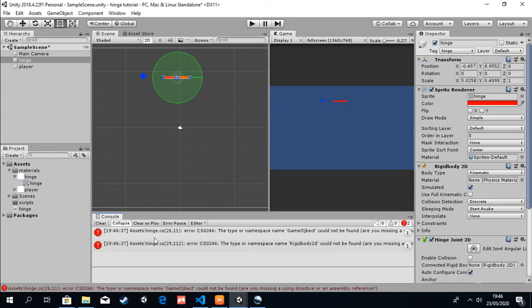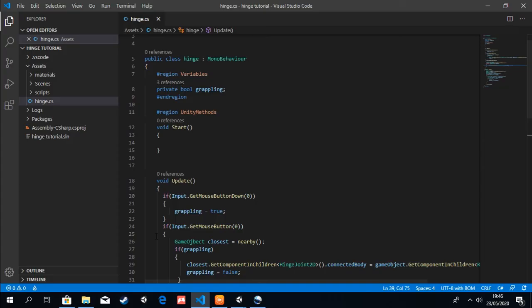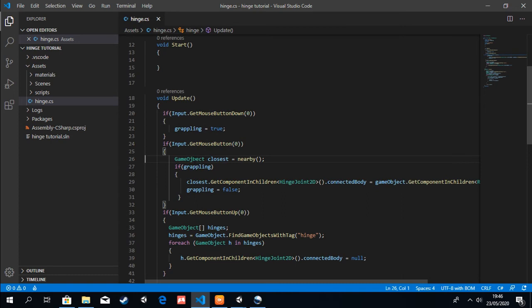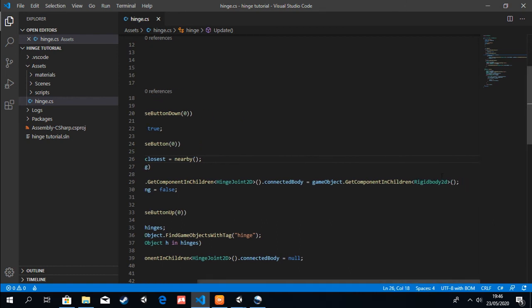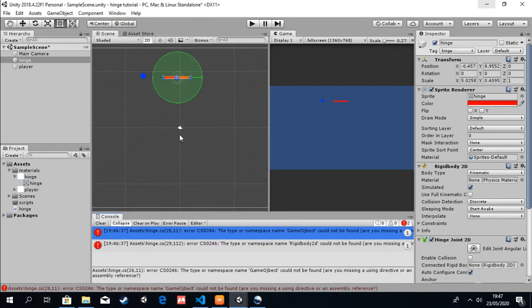Yep, always tapping that. So it's supposed to be game object. Yep, it's supposed to be rigid body 2D, which is somewhere here. Remember, this code is somewhere here. So let's fix the error.